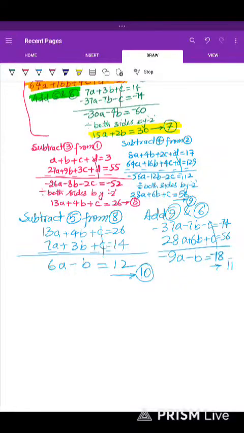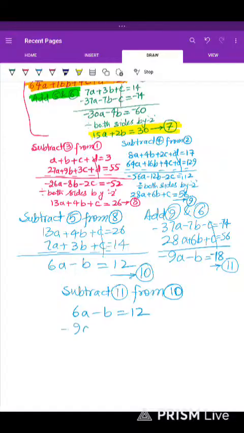Equation 11. What are we going to do? We can subtract 11 from 10. Can we do that? How? 6a minus b is equal to 12, minus 9a minus b is equal to minus 18. Subtraction will eliminate b. Okay, subtraction, right?